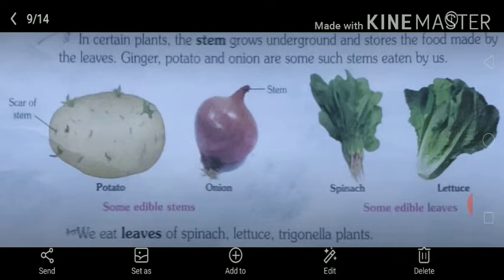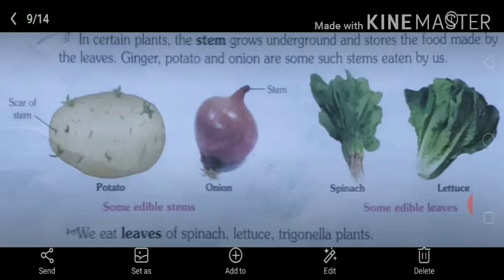So these stems are called underground stems because they store food which is prepared by the leaves. Their function is storage, and they store food.